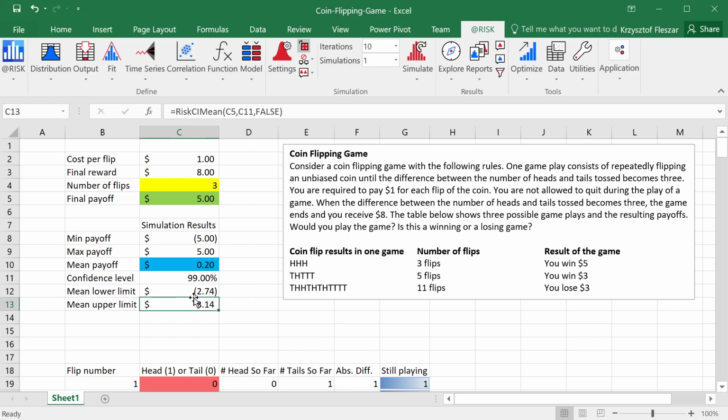So as we said, the confidence interval is too wide. It includes negative values. The range covers both negative and positive values from minus 2.74 to plus 313. So we're going to increase the number of iterations and run the simulation again. I'm going to increase it to just 1,000, the default value. And then I'm going to click simulate again. Let me go to the mean payoff and then simulate.